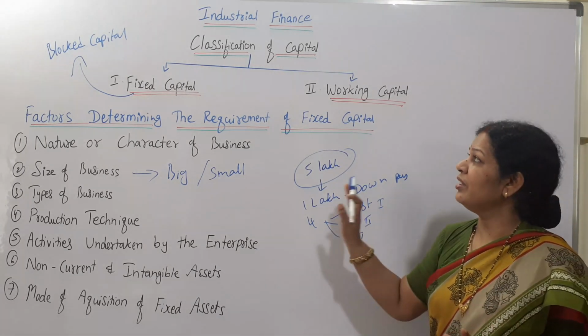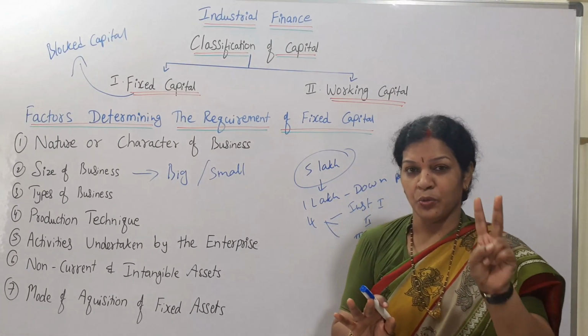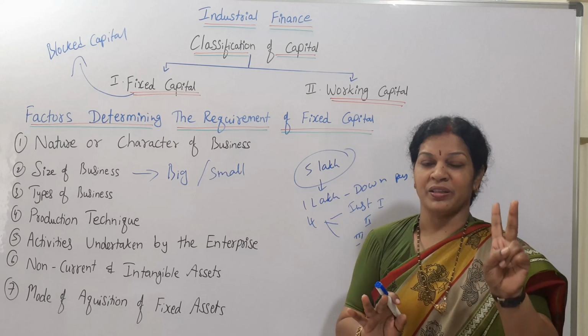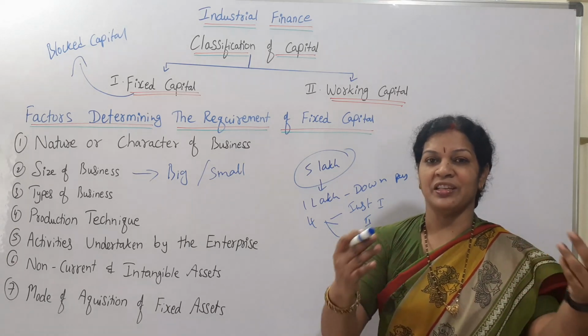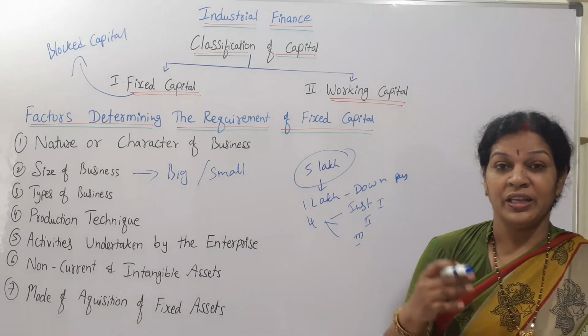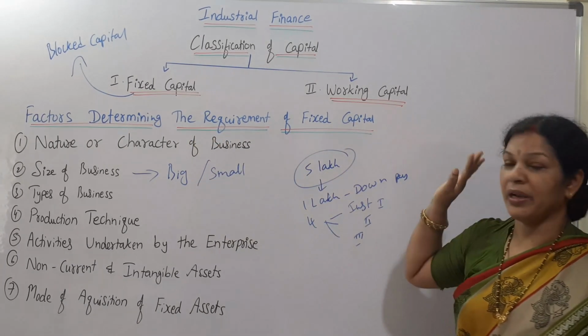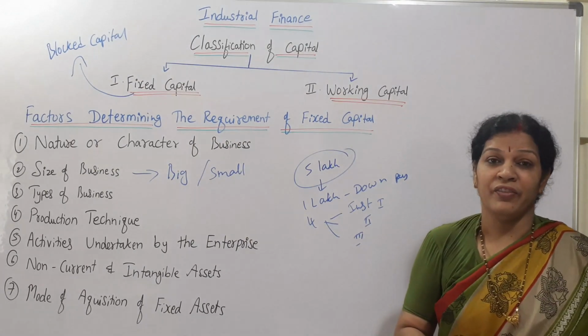This is about the classification of capital, divided into two parts: one is fixed capital, the other working capital. Working capital we will see in the next class. Today we have discussed what is fixed capital, the importance of fixed capital, and the factors determining the requirement of fixed capital.